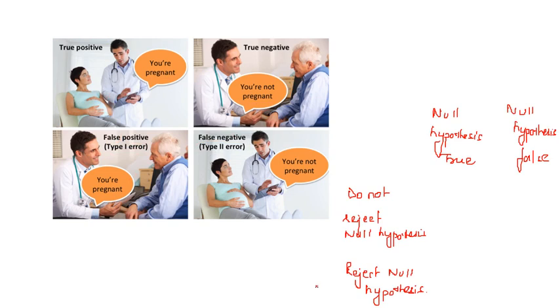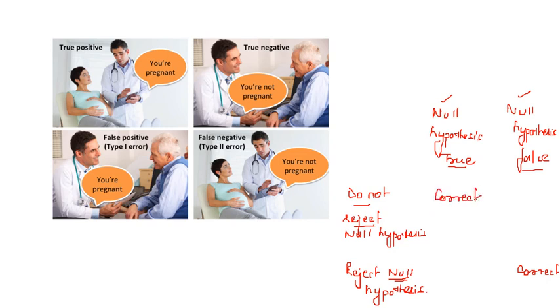Here we have to understand it in two ways. Either the null hypothesis can be true or the null hypothesis can be false. Either we reject the null hypothesis or we do not reject it. When we reject the null hypothesis when it is false, then it is the correct decision. And when the null hypothesis is true and we are not rejecting it, then also it's a correct decision.